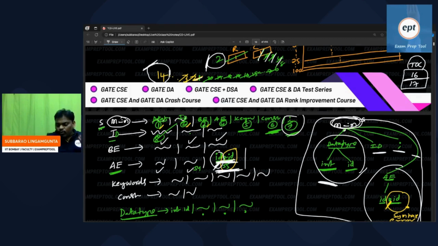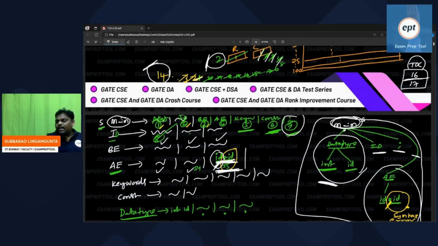If you remember yesterday's class, one line, one tree. The second line, one more tree. The third line, one more tree. The fourth line, one more tree. All these trees are connected to the start symbol, which is the main. Fine? Is there anyone having doubt?